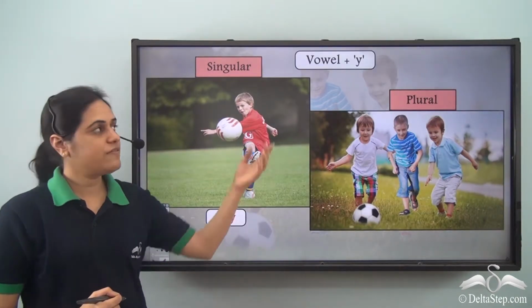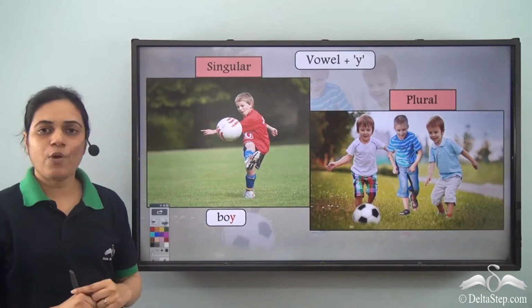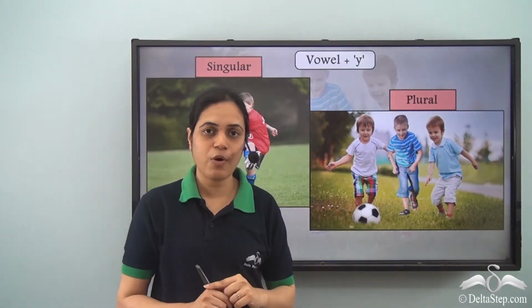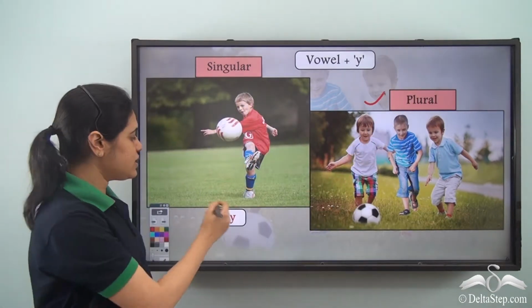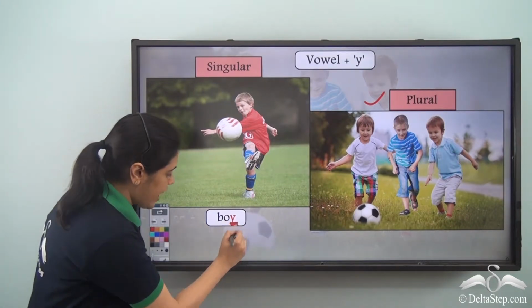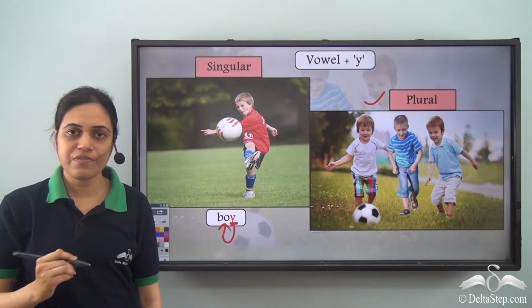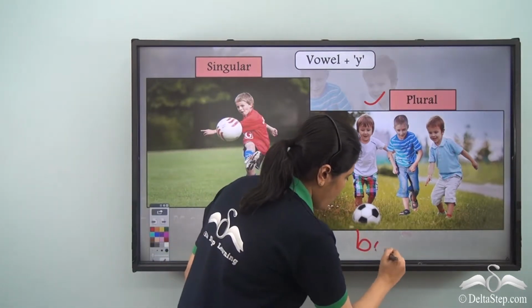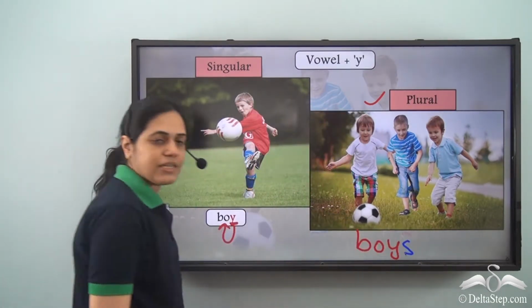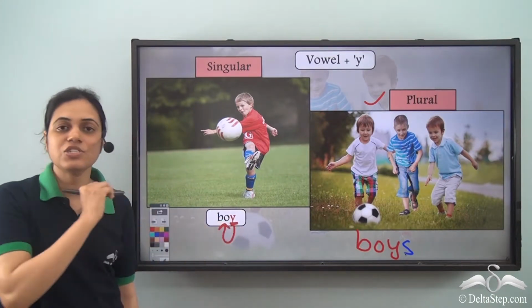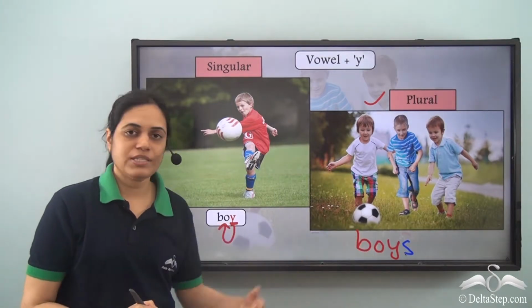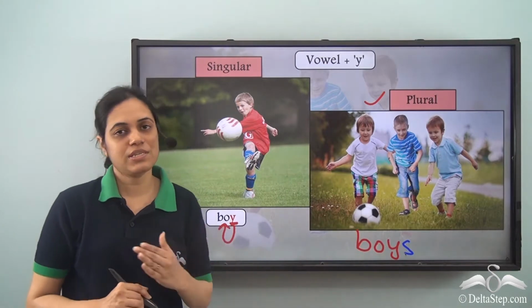What about the words which have vowel plus Y? Like boy. This is one boy, singular. Over here we can see more than one boy, so plural. This is singular, B-O-Y. How can I form the plural? It ends with Y, and just before Y there is O, which is a vowel. So B-O-Y, and I simply add S at the end. Remember that in this case there is no need to remove Y. Simply add S at the end. Boys. Boy becomes boys in the plural form.